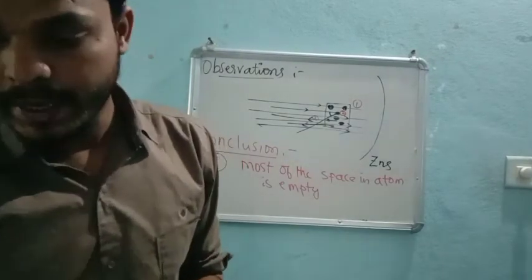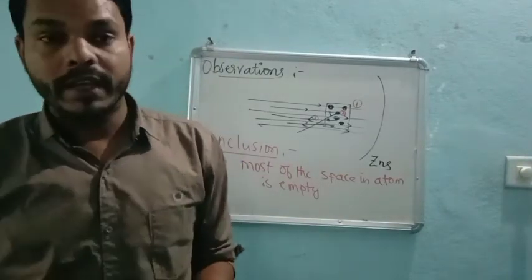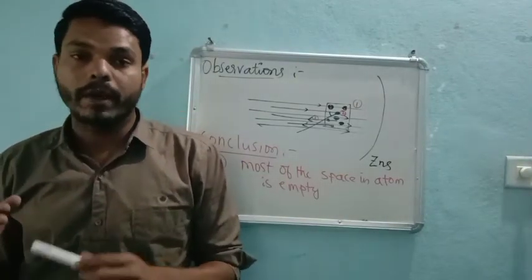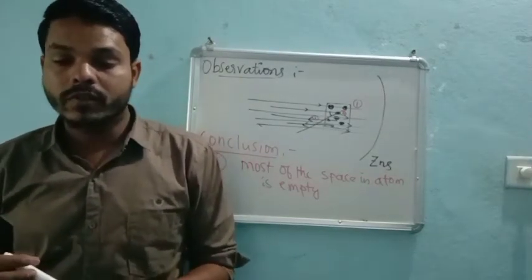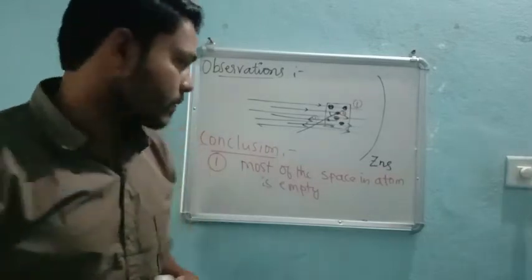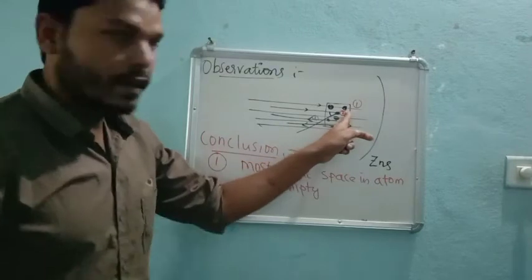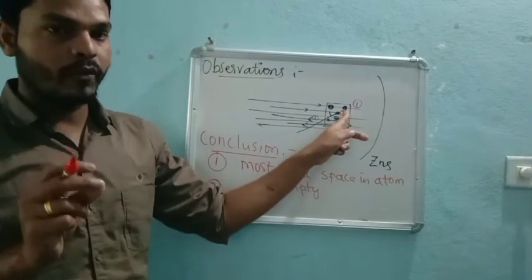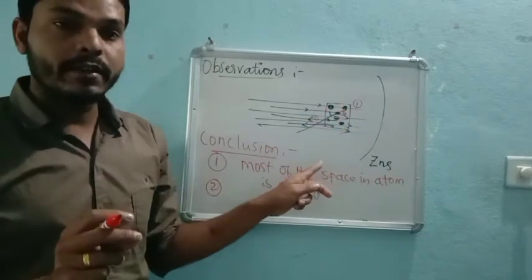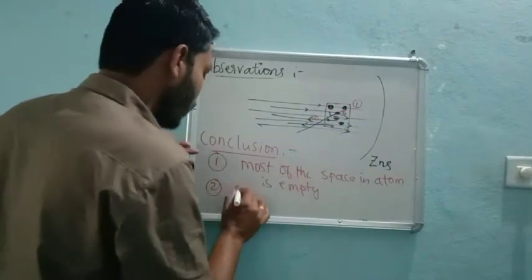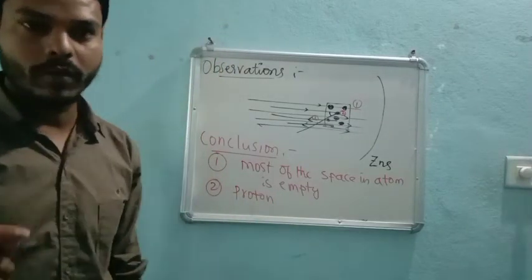Now the second consideration: those rays which are deflecting by making a small angle indicate the presence of protons in the nucleus. Those alpha rays deflecting by a small angle indicate the presence of what? Protons, right?